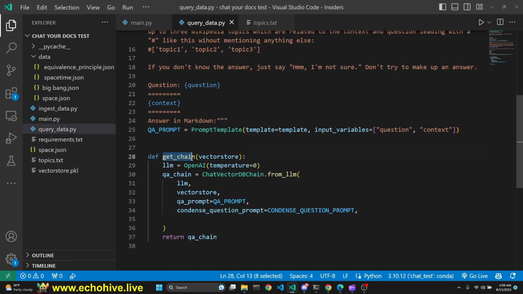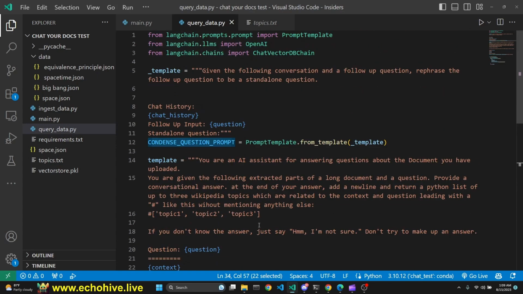In the main.py file, we are defining a get chain with OpenAI, chat vector DB chain, and we are using the QA prompt and the condensed question prompt. The condensed question prompt asks the model to actually rephrase the follow-up question. It is a standalone question, such as someone might ask, can you explain the last thing? So we give it the chat history and the follow-up question so that we actually form a standalone full question.